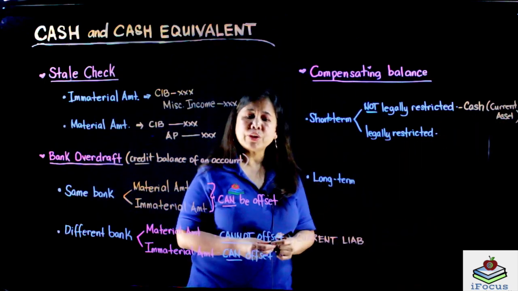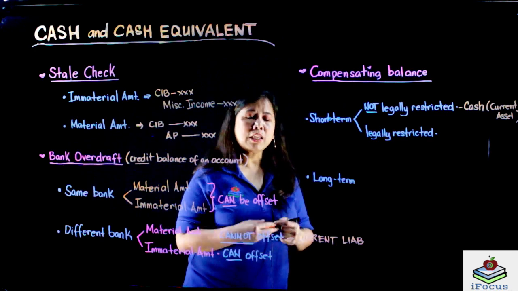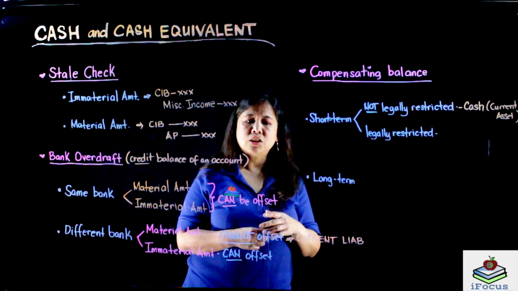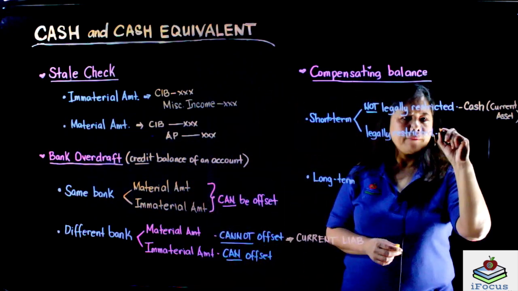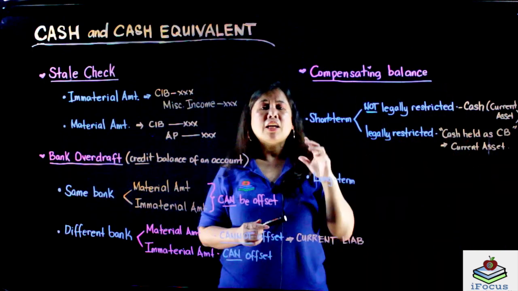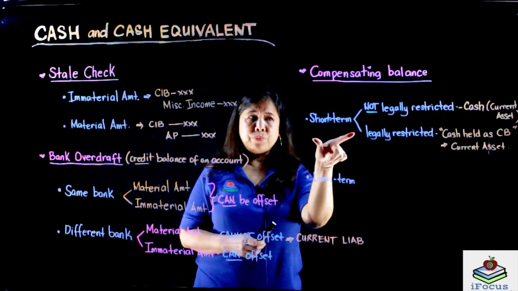Kapag legally restricted naman siya, we will classify this as cash held as compensating balance under current asset too. So, under current asset pa rin siya kasi short-term borrowings.